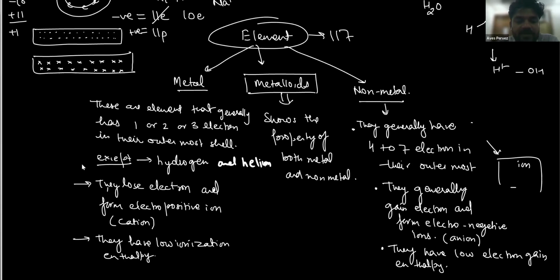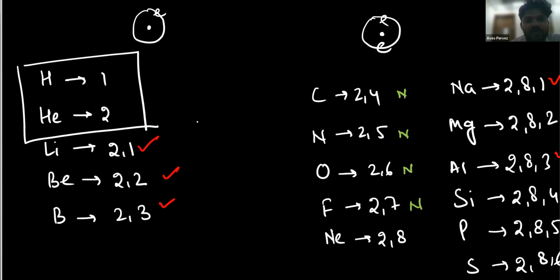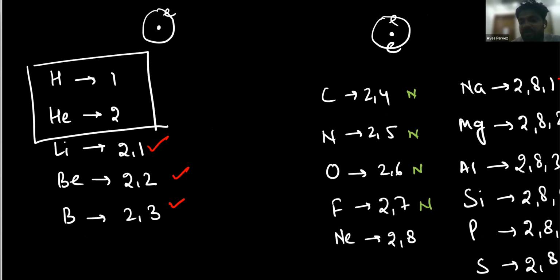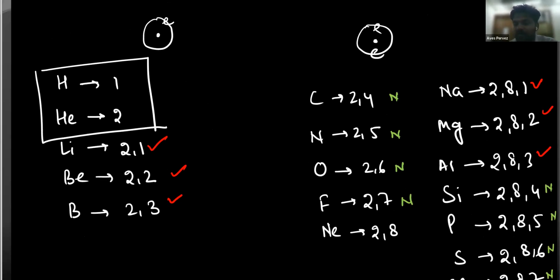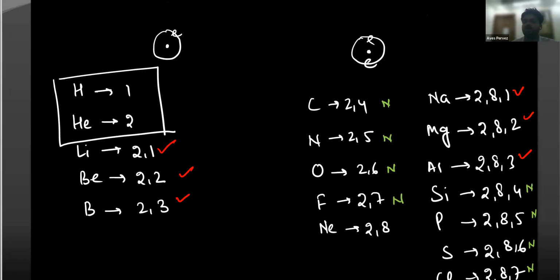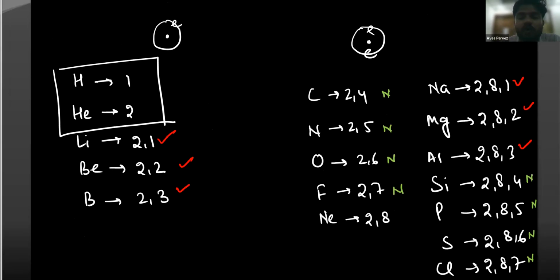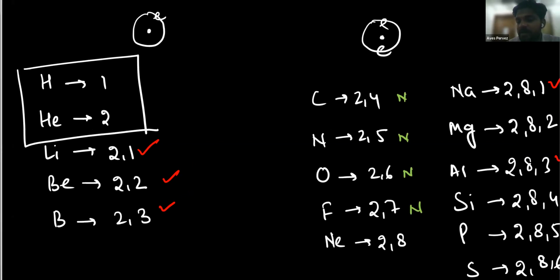Now, let me explain one more thing: metals are those substances that can easily lose electrons. Why do metals easily lose electrons? This is the electronic configuration that I have written here. You are very much familiar that everyone in the universe wants stability. Everyone wants a good job, a good house, a good car, and good learning assets. In a similar way, everything in the universe wants stability. In chemistry, it is all about stability.